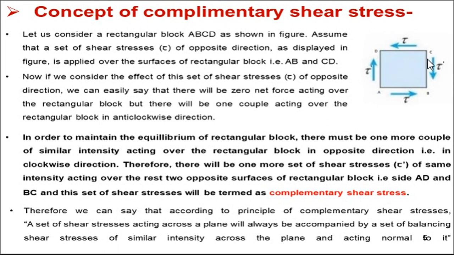You can see tau dash acting on the opposite faces of the rectangular block, sides AD and BC. This set of shear stresses is termed complementary shear stresses, because it is useful for forming the couple in the clockwise direction to maintain the equilibrium conditions.